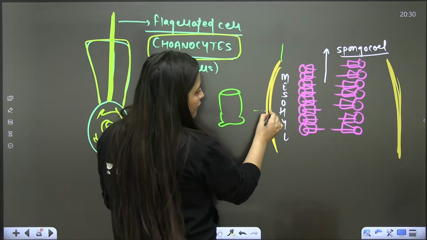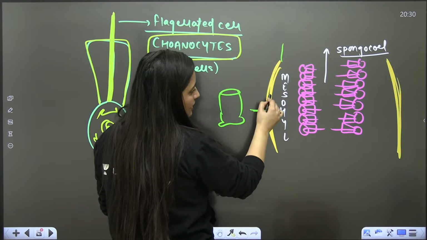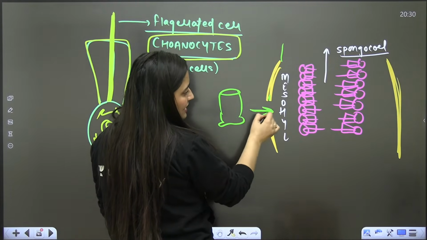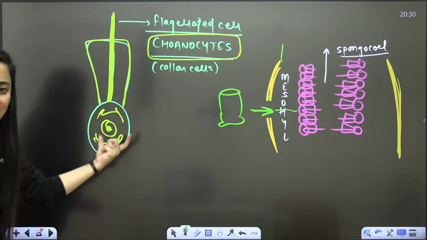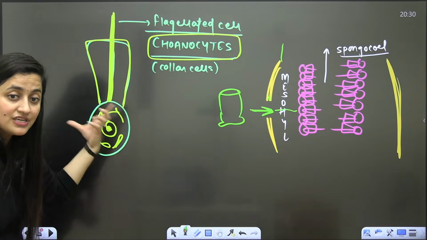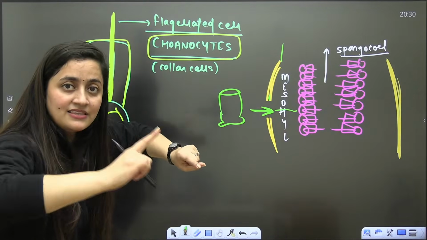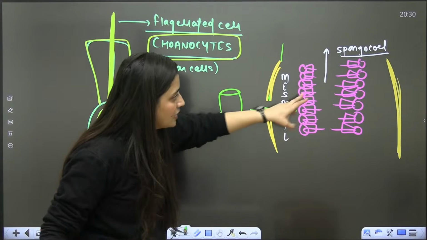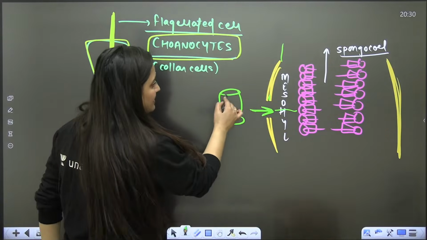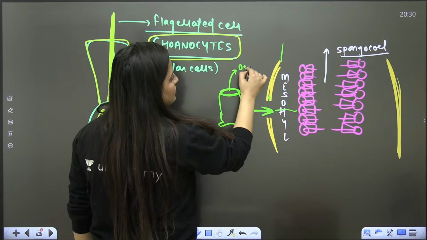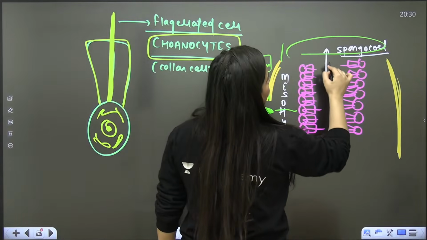So remember, as I said now, their body has minute pores, ostia. Water will enter through these ostia. Ostia is plural, ostium is singular. Then these choanocytes, these flagellated cells, collar cells, are very important in poriferans. Their flagella will maintain the water current. Then that water will enter the spongiocele, and this large single pore, known as the osculum, is the excurrent pore. The water will go out through this.